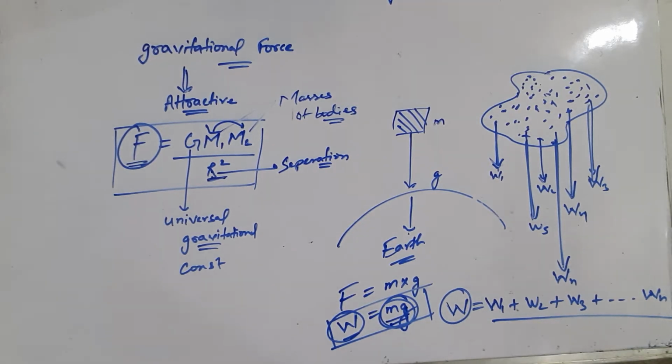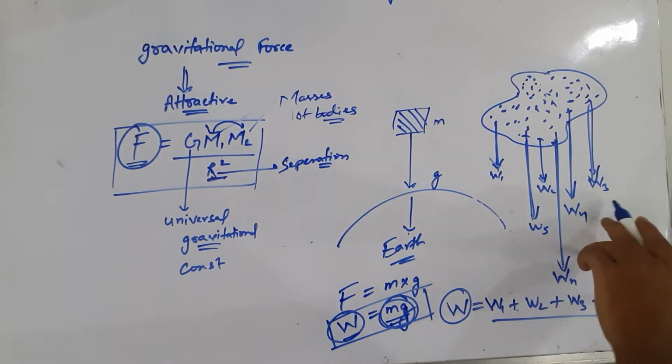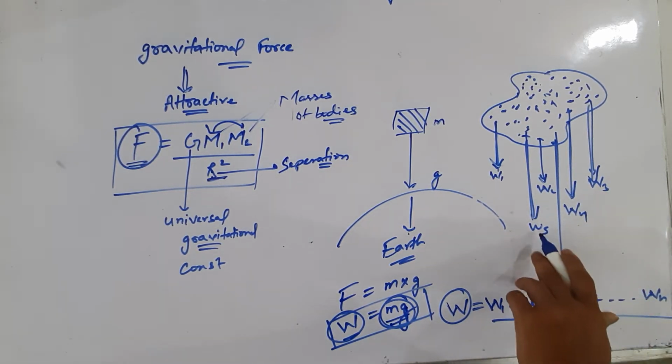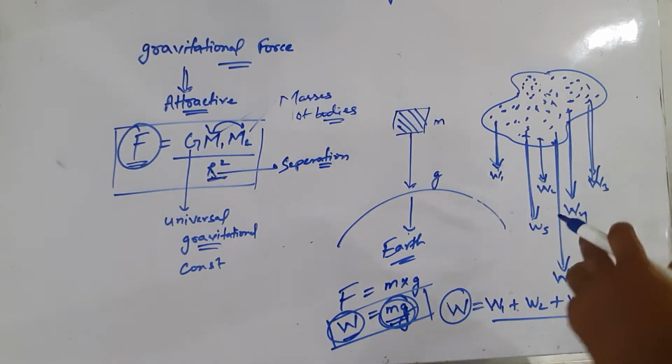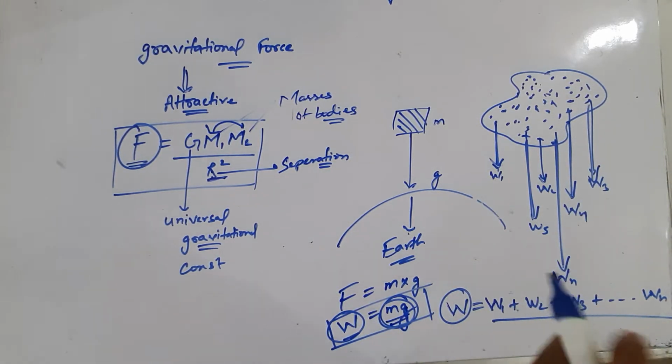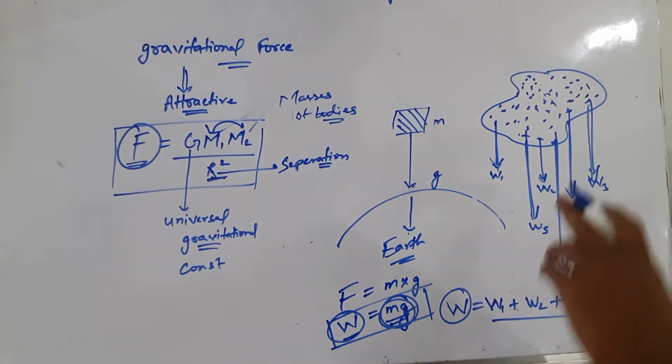So now the question is, where will be the position of this weight capital W? Here the weight W is considered to act at a point G, such that the algebraic sum of the moments due to weights W1, W2, W3, W4, W5 and Wn is 0. Then the total weight will act at that point.